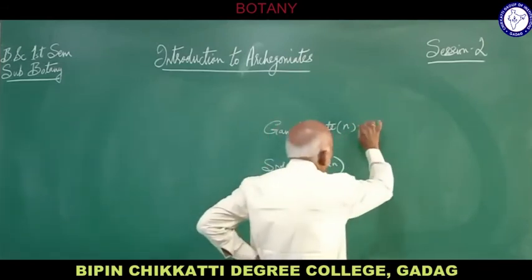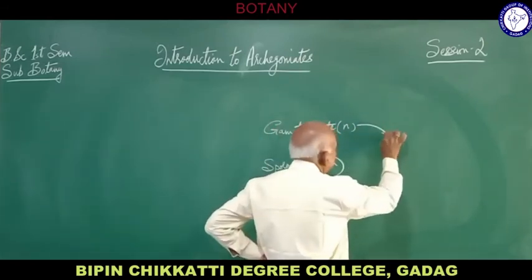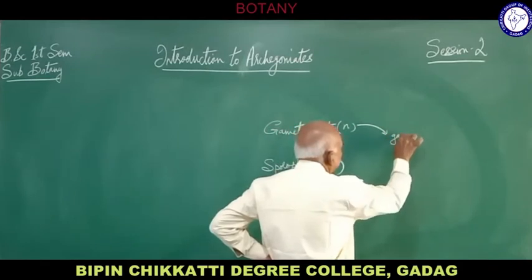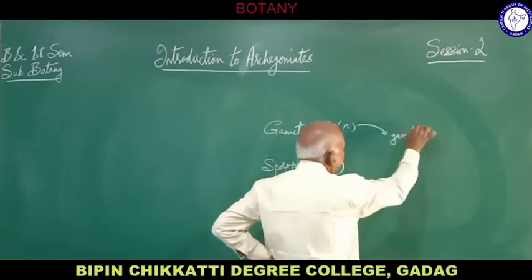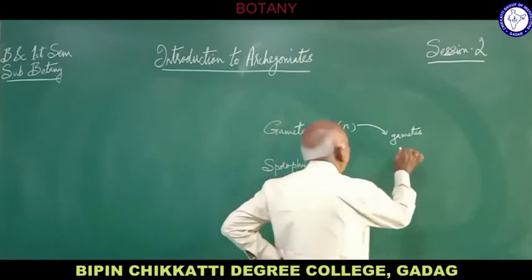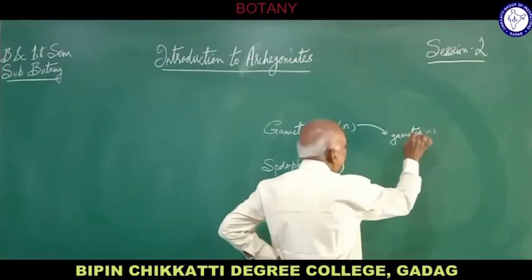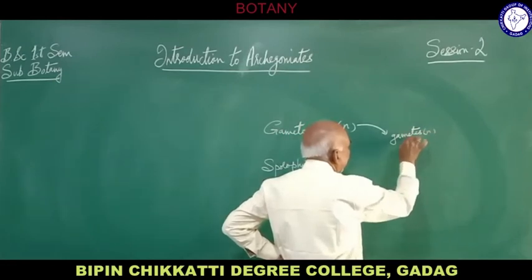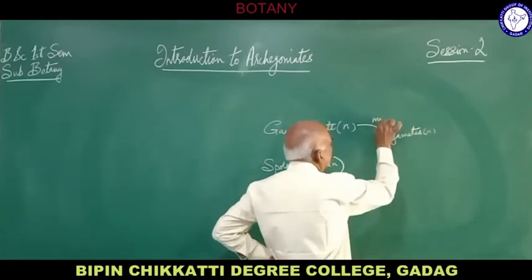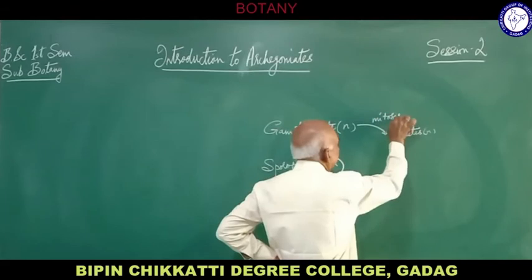Now this gametophyte produces gametes, and these gametes, which are haploid, are produced by mitosis.